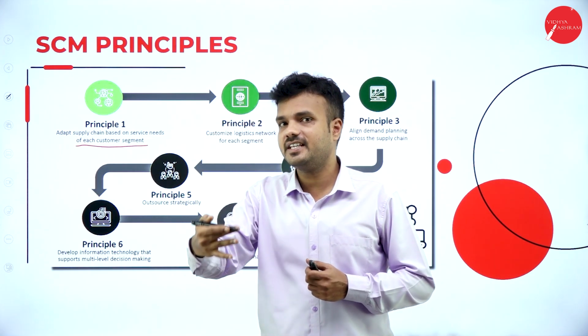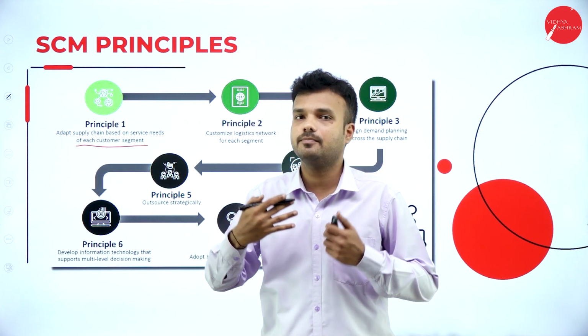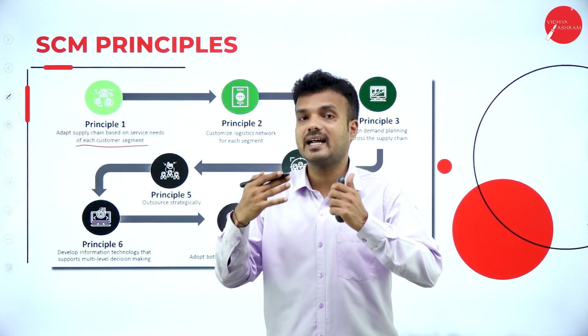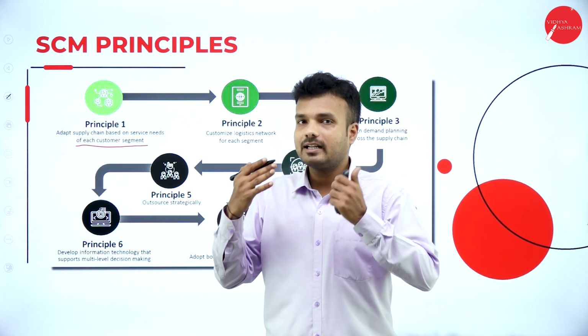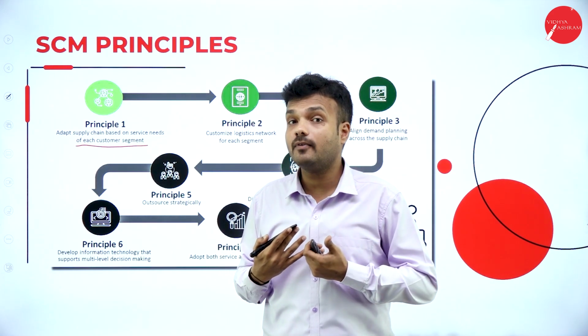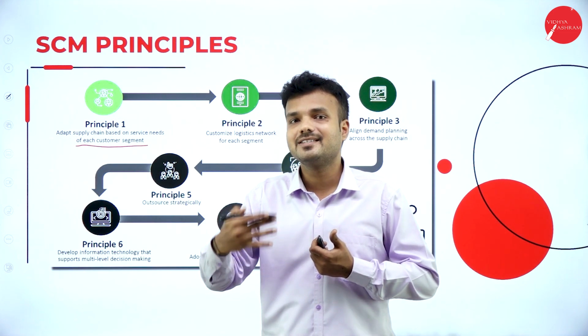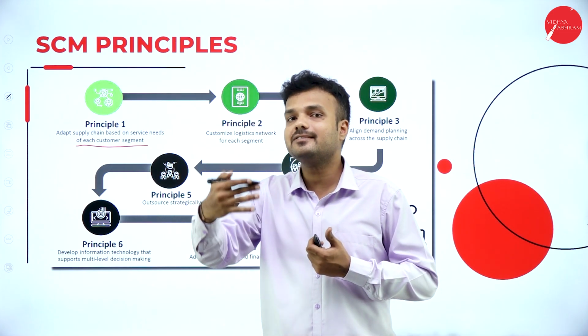To fulfill the needs and wants of the customer, we are supposed to manufacture a product which is customer centric, as per the taste and preferences of the consumer.